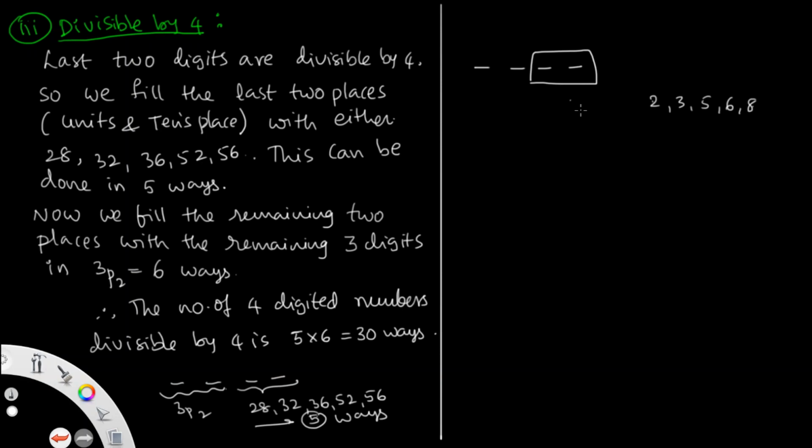So we can go sequentially. 23 is not possible, 25 is not possible, and 26 is also not a multiple of 4. Then you get 28 here. This is one way. And the remaining, starting with 3.